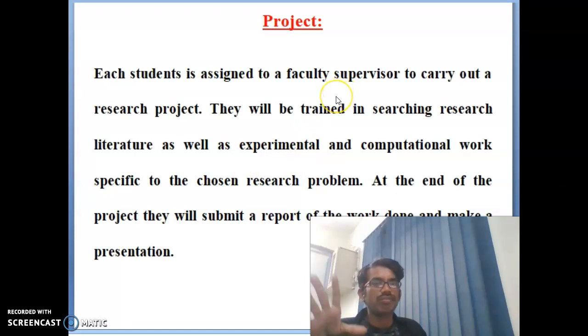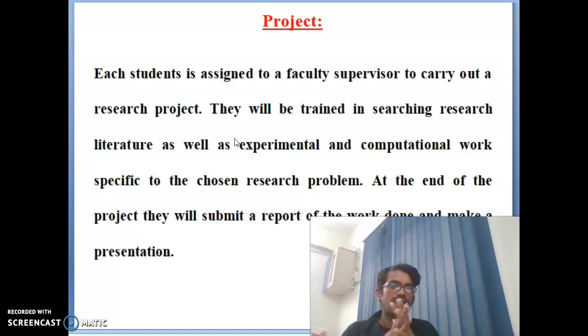This is the project you need to do under a supervisor. In the lab you will do experimental, theoretical and computational work also. Then you will learn what a project is, what research is, how to analyze the data, and the basic things.